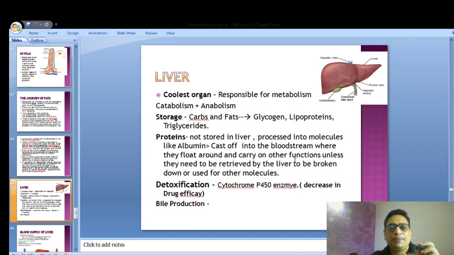But when it comes to fat, the fat is broken down under the action of bile, which emulsifies it into fatty acids, and this fatty acid is broken down with the help of lipase enzyme secreted by the pancreas. Now when it is broken down, it's absorbed inside the villi, and when it enters the villi, they are again clumping together to form what is called triglycerides, and these triglycerides are moved from the lacteals, and from the lacteals it goes into the blood flow.